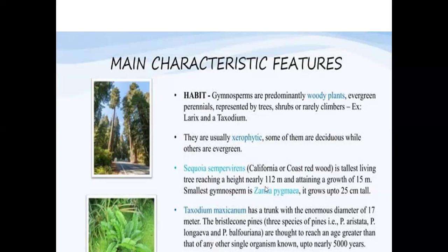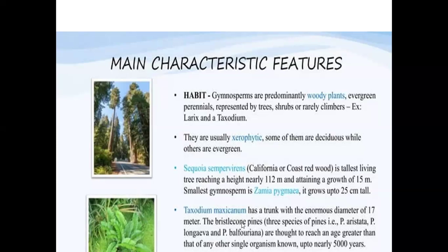Regarding Zamia and Taxodium, you will study these in your PG, that is, MSc Botany. The smallest gymnosperm is Zamia pygmaea, which goes to a height of 25 centimeters, and the tallest is the Sequoia plant. Taxodium mexicanum has a trunk with an enormous diameter of 17 meters.